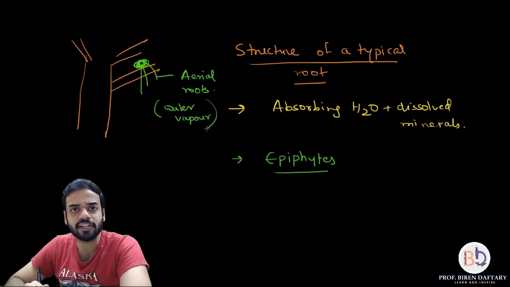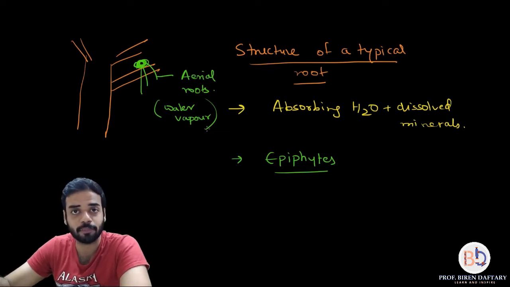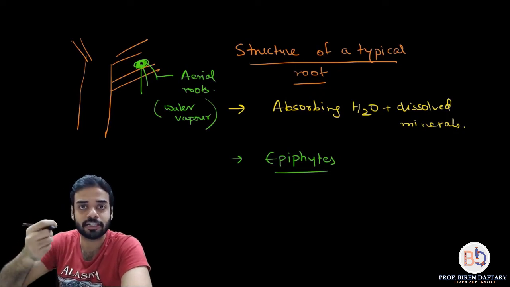You must have seen aerial roots. Many trees have aerial roots. Even if you have plants at your place, in your home, you can see small aerial roots arising from the stem.